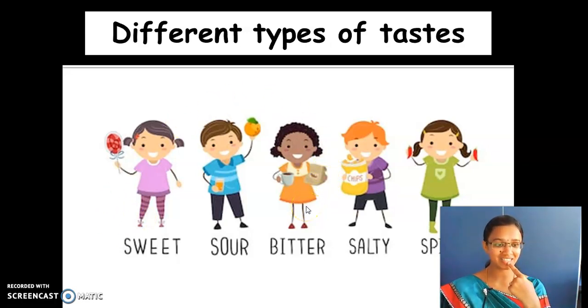So, how are these tastes produced? We feel the taste with the tongue. That is a sense organ. Yes, we feel that with our tongue. Okay. So, what is responsible for the taste is the acids and the minerals which are present in it. So, we get sour taste and bitter taste, yes, because of the acids which are present inside them.